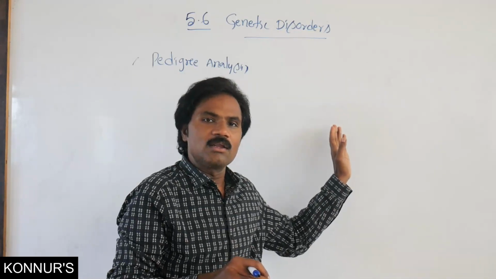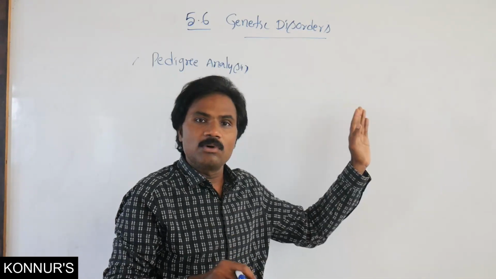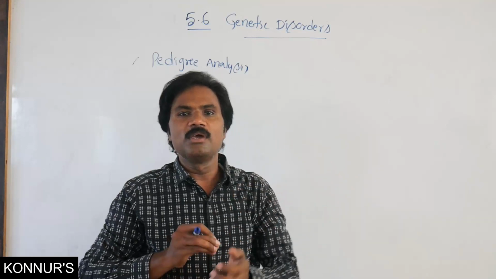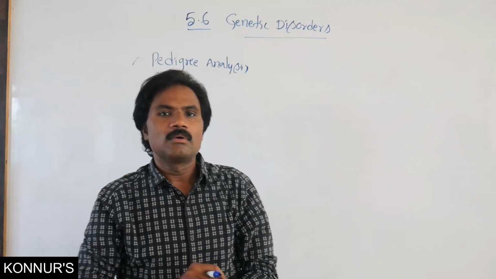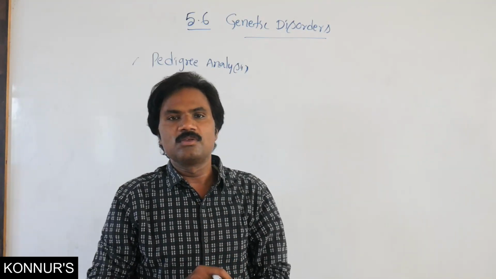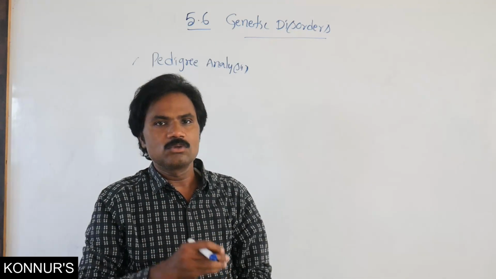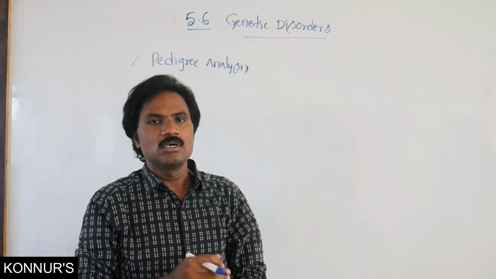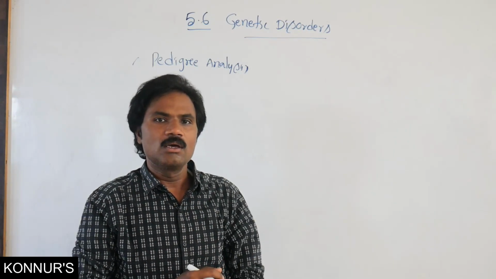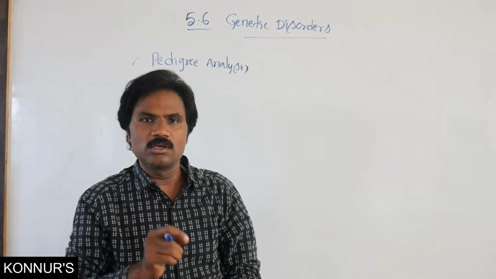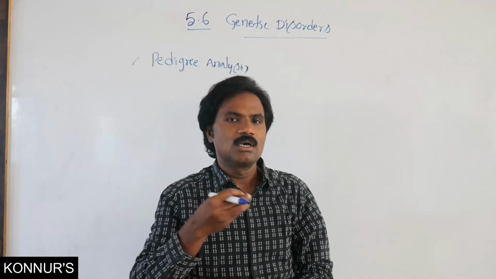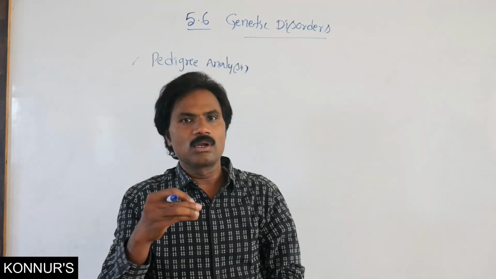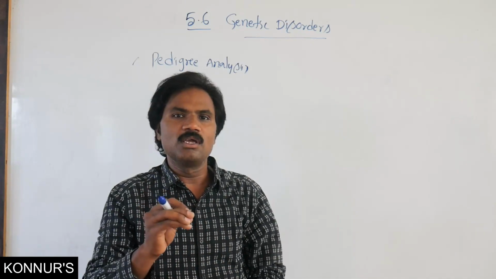In this pedigree analysis, studying inheritance in human beings has problems. To study one generation to another, we must study a minimum of 2 to 3 generations. For one generation to another, the average time is a minimum of 20 years or more.